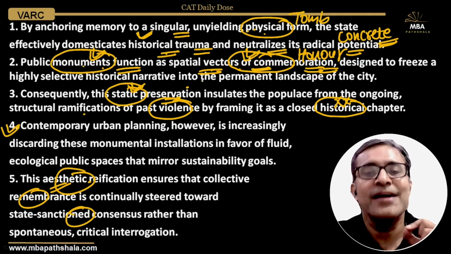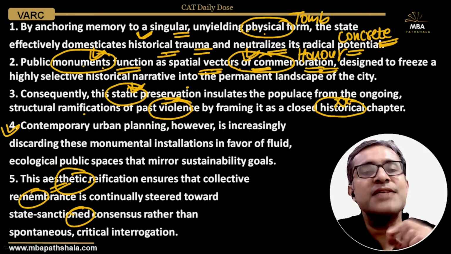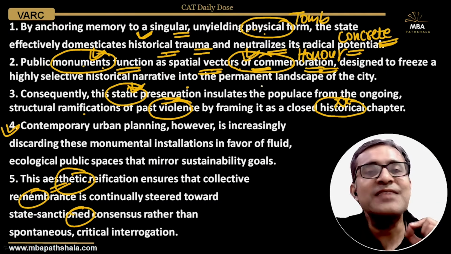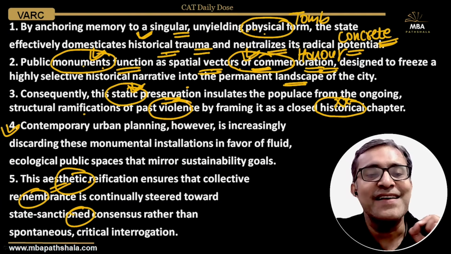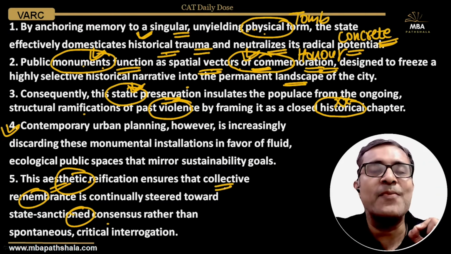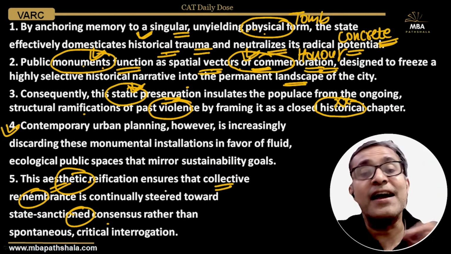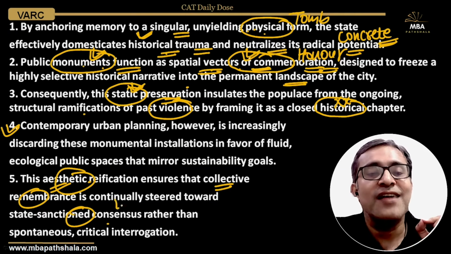That's how the state shows us that the violence is now a closed chapter. The violence is no longer going on. That monument is a permanent landscape of the city, and it is sort of a state-sanctioned consensus rather than spontaneous critical interrogation. So the collective remembrance is directed towards how the state tells you to remember those dead people, how to honor those dead people.